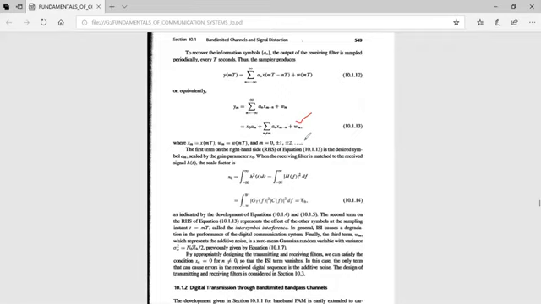So this is about the intersymbol interference. It is mainly due to the effect of the adjacent symbols or other symbols at the sampling instant, and this has to be eliminated because it causes a degradation in the performance of the digital communication system. Now let us go to the next topic.